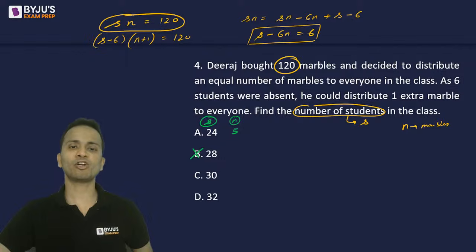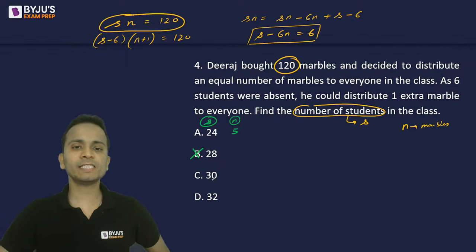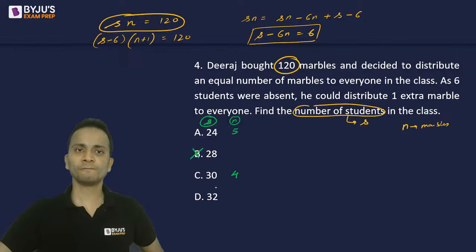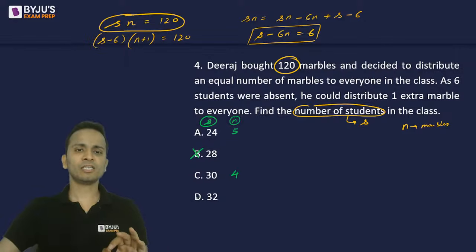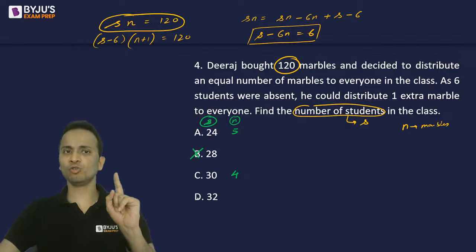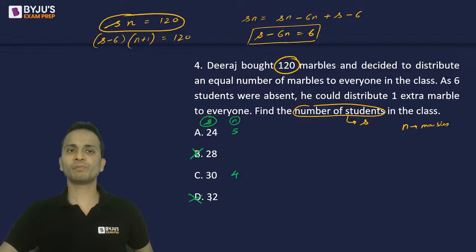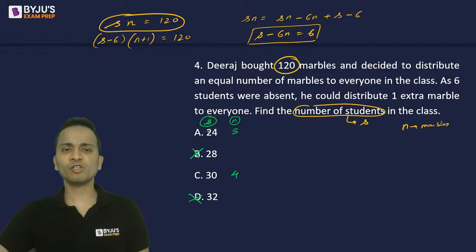So option B cannot be the answer. Option C is 30. So if S is 30, the number of marbles will be equal to 4. And on the similar lines, using which we have eliminated option B, I can also eliminate this because 120 is not divisible by 32. Okay, so we are left with only two options.